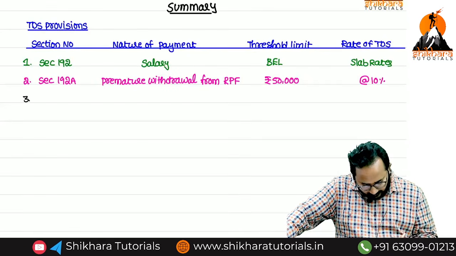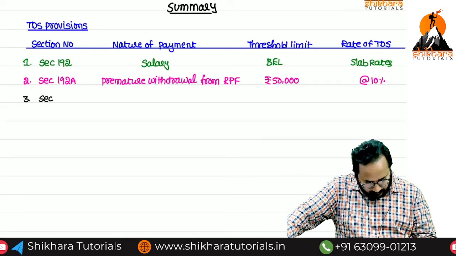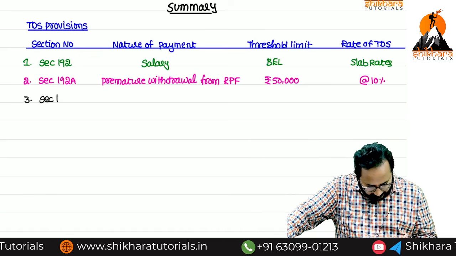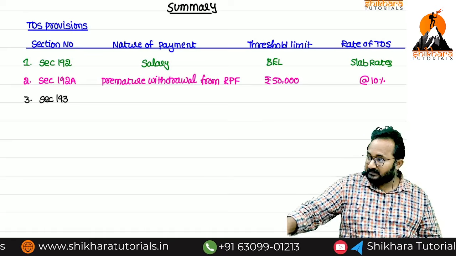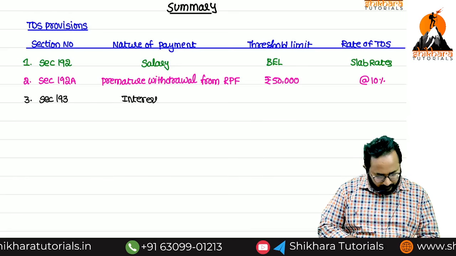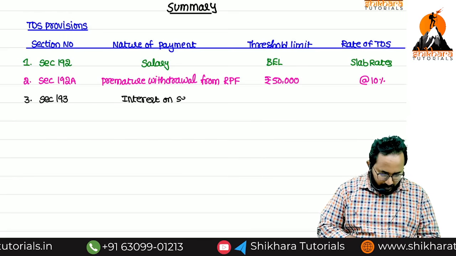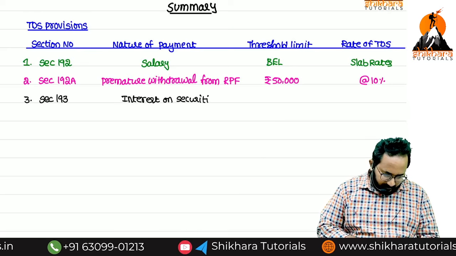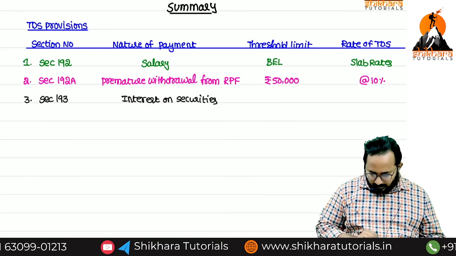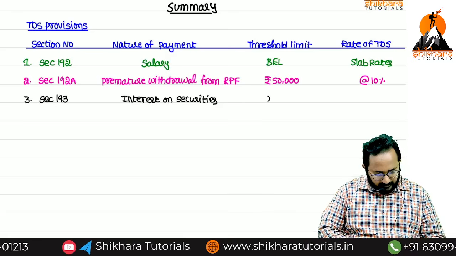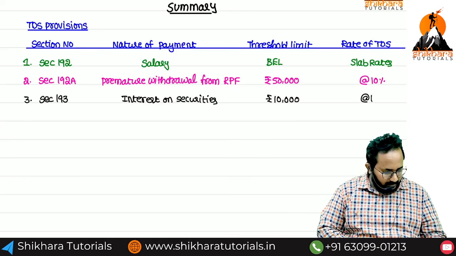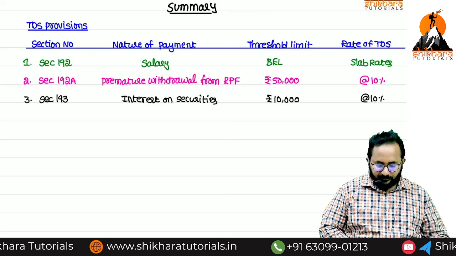Third one, section 193. TDS on interest on securities. What is the threshold limit, newly introduced? Please verify and tell me. 10,000. Aggregate we have to check, from all securities, 10,000. TDS rate also 10%.